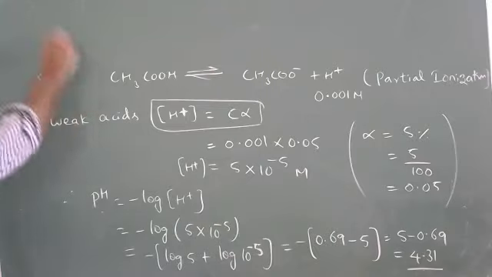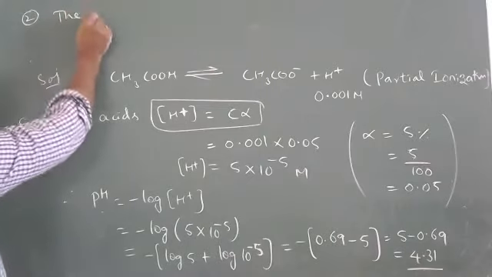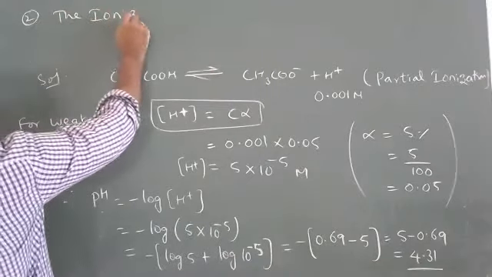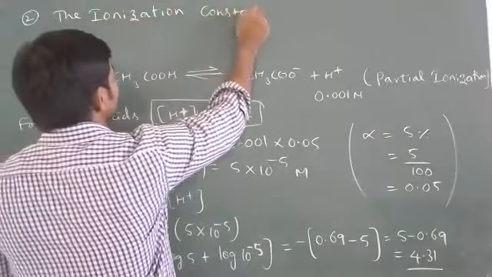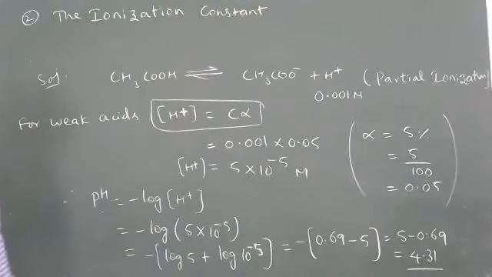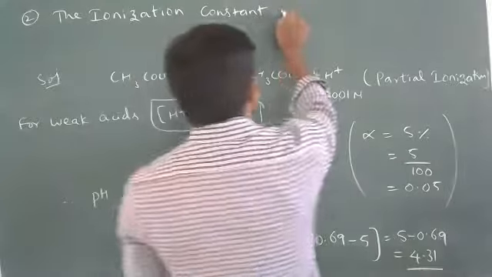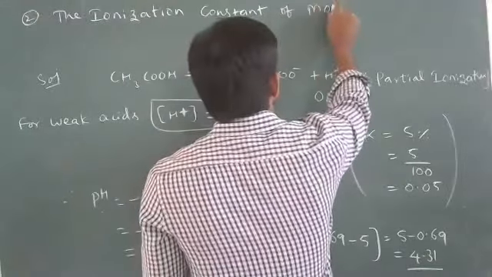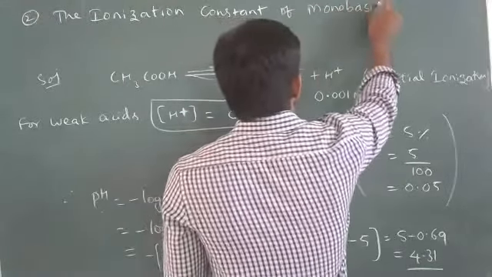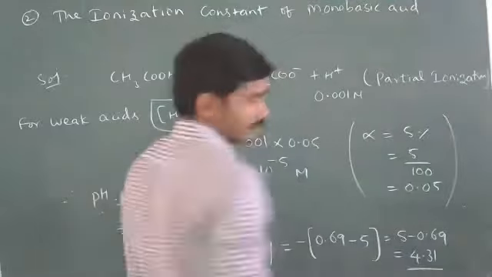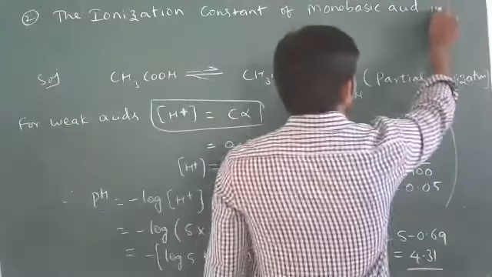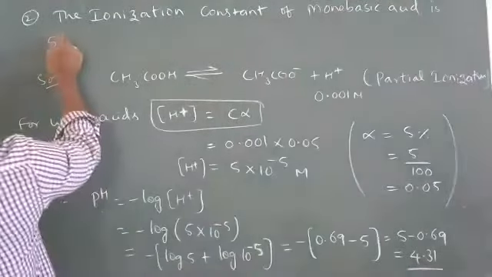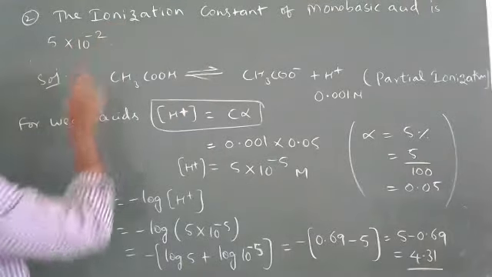Next, the ionization constant of a monobasic acid is 5 into 10 power minus 2.